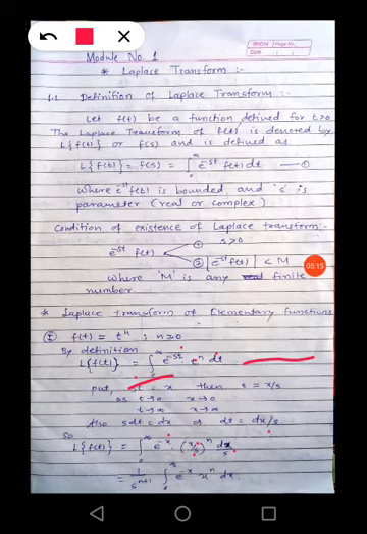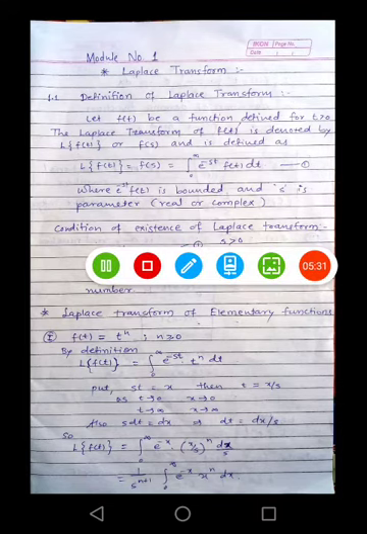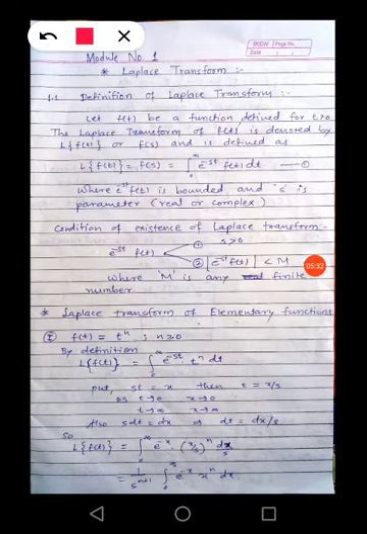As s is a parameter and a constant with respect to x, we can take it outside the integration: 1 divided by s raised to n plus 1 into the integration from 0 to infinity of e raised to minus x into x raised to n.